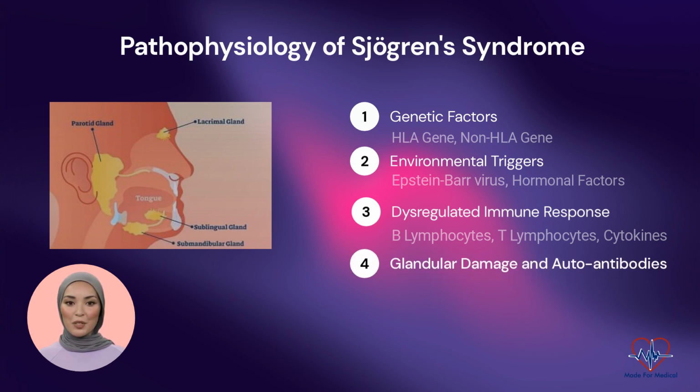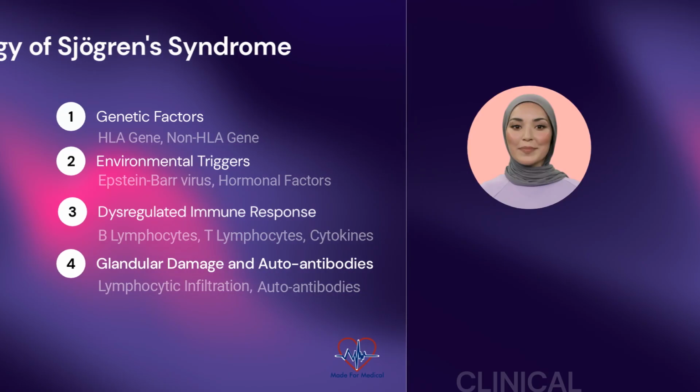Glandular damage and autoantibodies: autoreactive lymphocytes, primarily B and T cells, infiltrate the salivary and lacrimal glands. This infiltration leads to glandular destruction, reduced secretion, and subsequent dryness of the affected tissues. Production of autoantibodies against salivary and lacrimal antigens, such as anti-SSA/Ro and anti-SSB/La, further contributes to the pathogenesis of Sjogren syndrome.